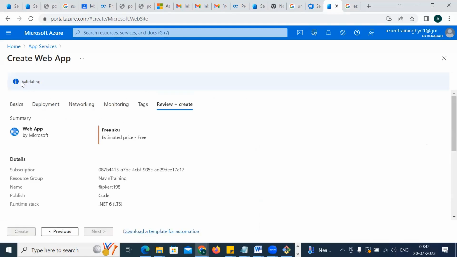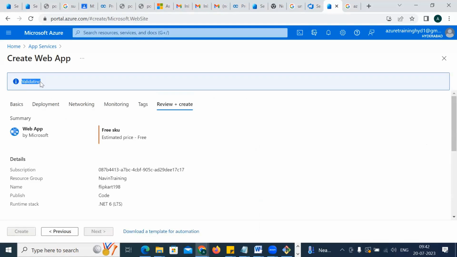Whatever data you have given, it will try to validate it. Okay, so it's validating now.